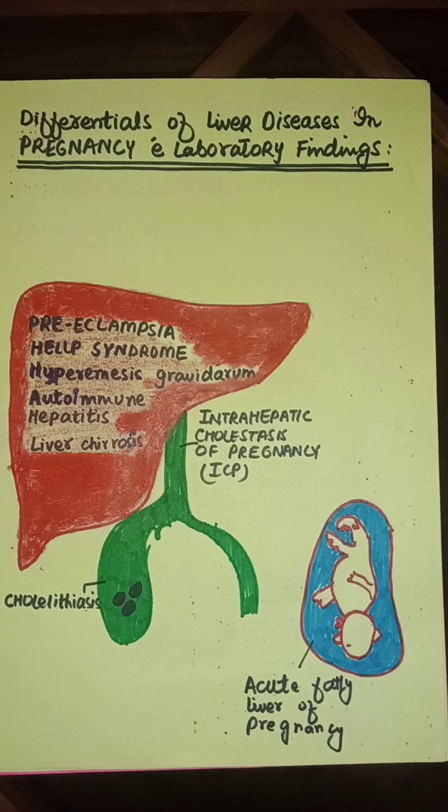Acute fatty liver of pregnancy is a very fatal disease, and the bilirubin is increased 5 to 10 times. That is the most increased value compared to HELLP syndrome, preeclampsia, or hyperemesis gravidarum. In hyperemesis gravidarum, the bilirubin is increased to 5 times normal, and in preeclampsia, it is increased 2 to 5 times. But in acute fatty liver of pregnancy, it is increased 5 to 10 times.